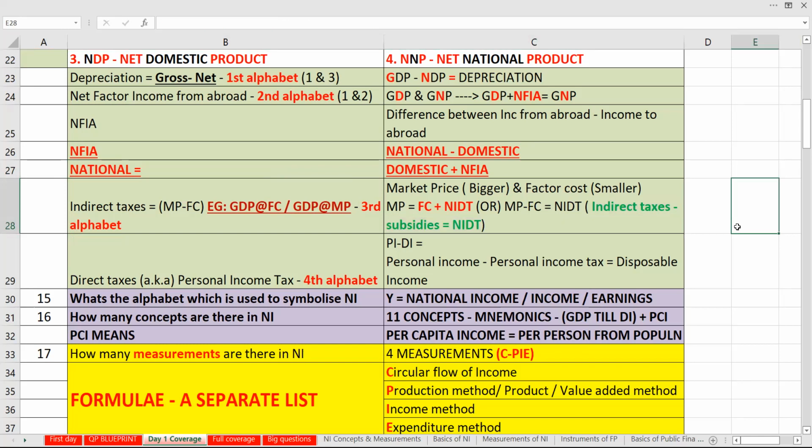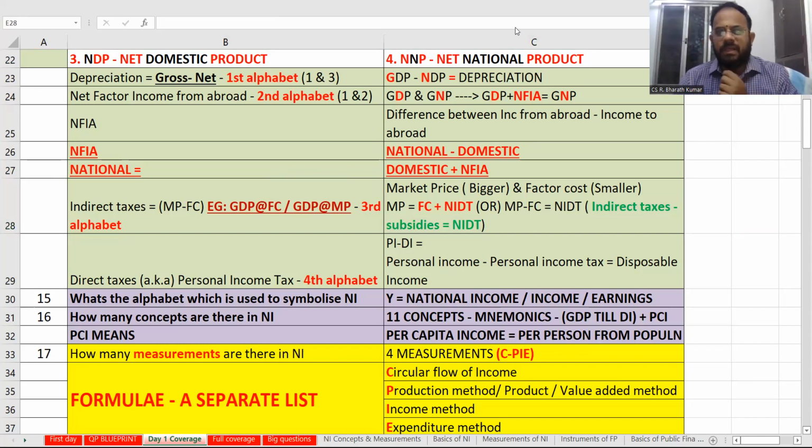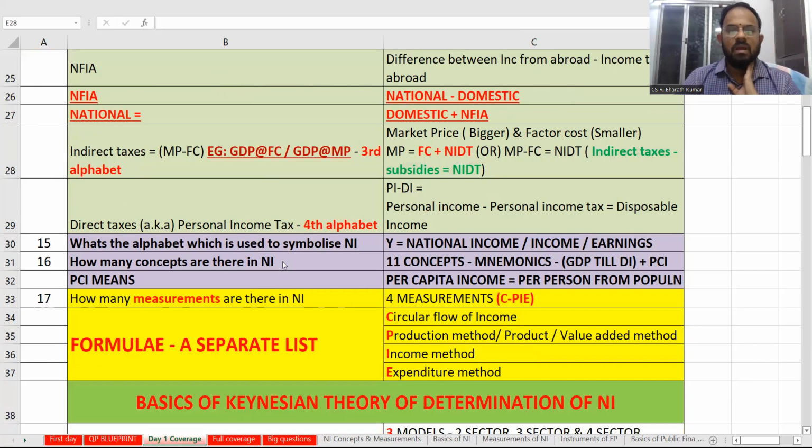Fourth ingredient, we have already told: personal income minus disposable income is equal to what? Direct taxes, or indirectly, personal income minus personal income tax is equal to your disposable income. This is the difference that we will try to say for the 4 ingredients in national income accounting. So this is going to be very, very crucial for us to understand. So what is the alphabet used to symbolize national income? You use capital Y: national income, or income, or earnings.